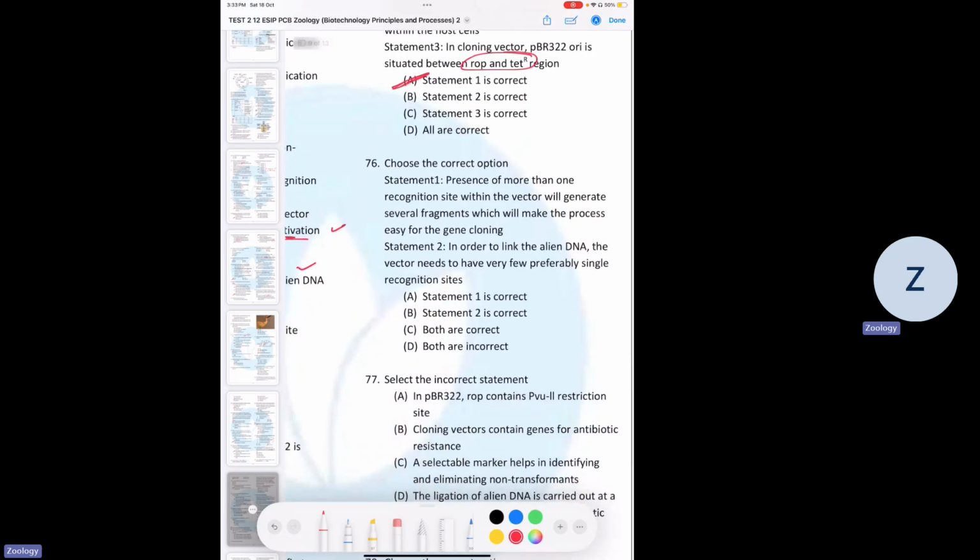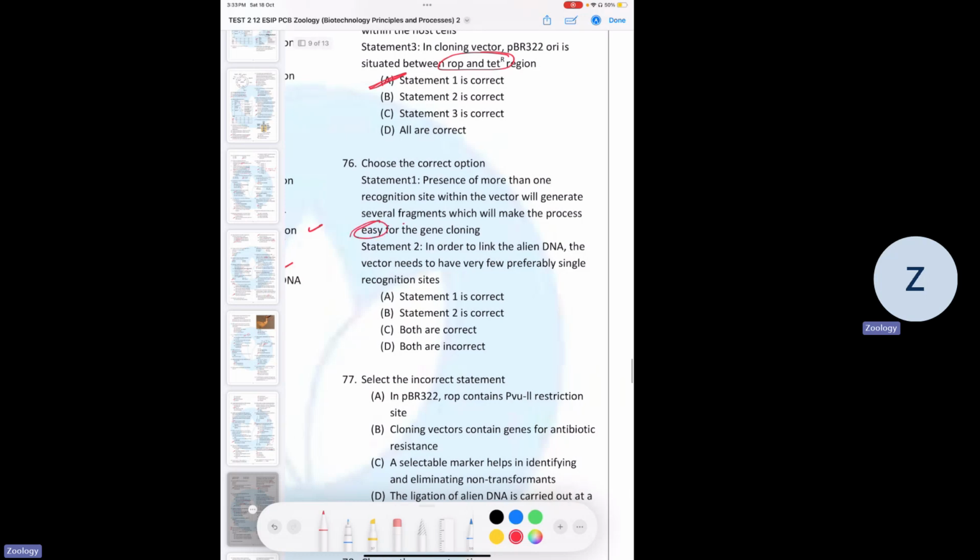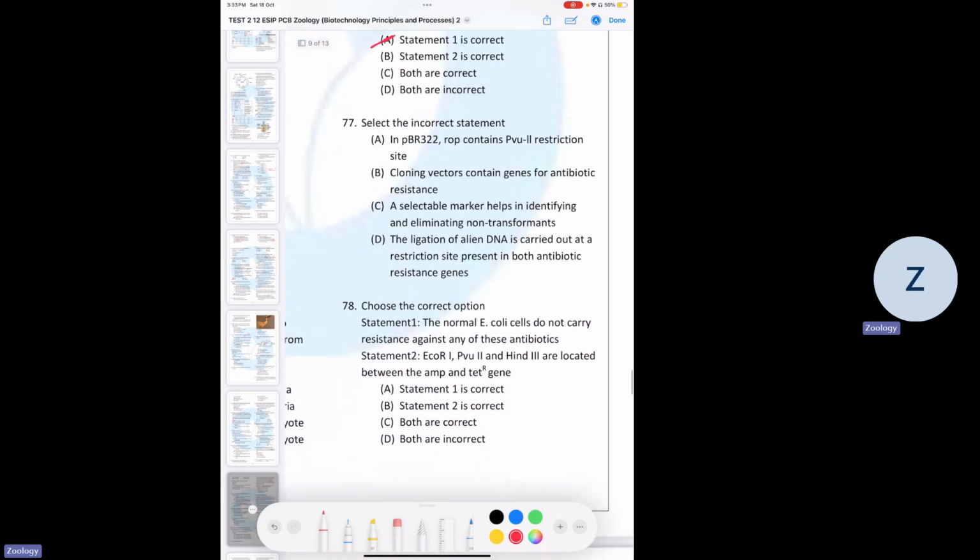76. Statement 1 says that presence of more than one recognition site within the vector will generate several fragments, which will make the process easy. No, it will make the process very difficult and chaotic. Statement 2 says that in order to link the alien DNA, the vector needs to have few, preferably single recognition sites. So statement 2 is correct.